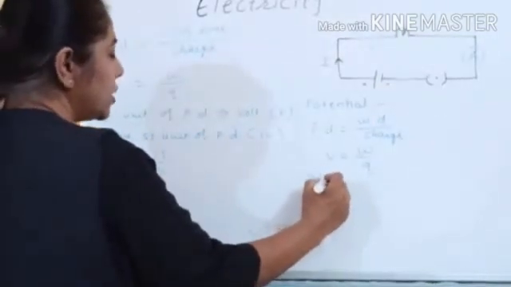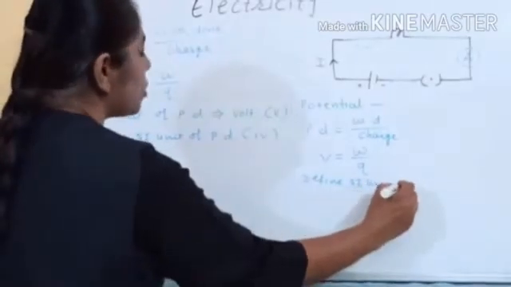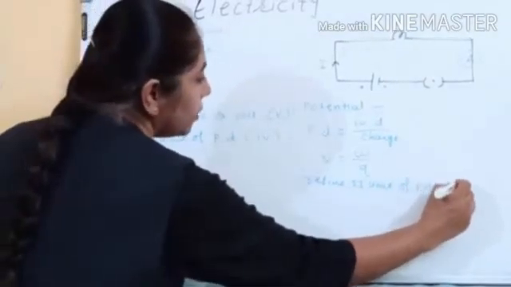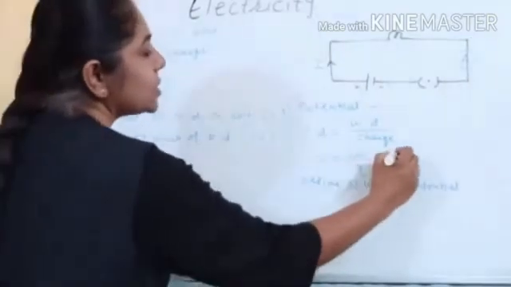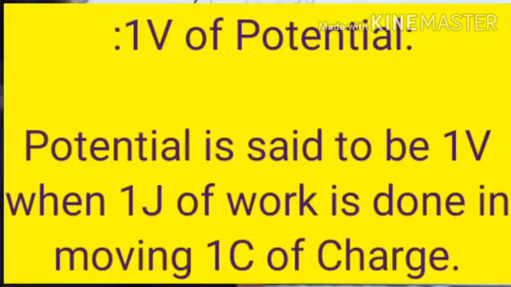Now the question is: define the SI unit of potential. Again, the SI unit of potential is also volt. Means 1 volt is 1 joule per 1 coulomb of charge. The potential is said to be 1 volt when 1 joule of work is done in moving 1 coulomb of charge.